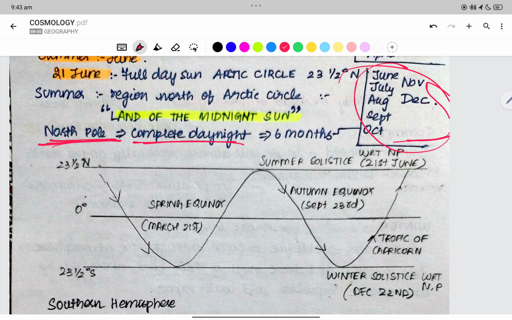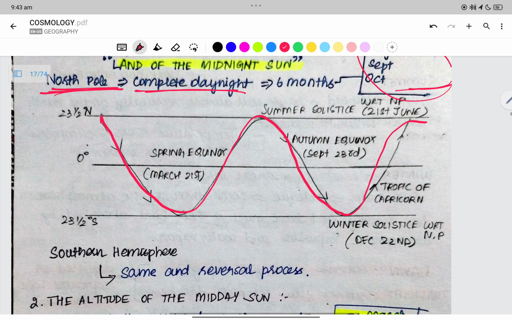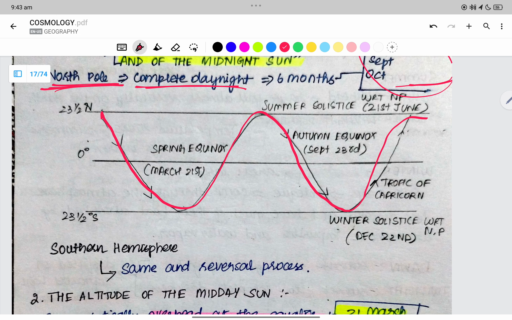Now, June is light for the northern hemisphere, so June is dark for the southern hemisphere. December is winter, whereas December is summer for the southern hemisphere. Opposite for the northern hemisphere is the southern hemisphere. So we start here, right? This is how the sun's rays move as earth is rotating and revolving around the sun. Revolving alone brings the